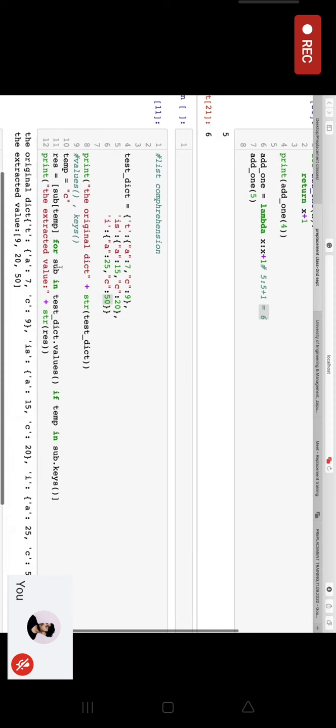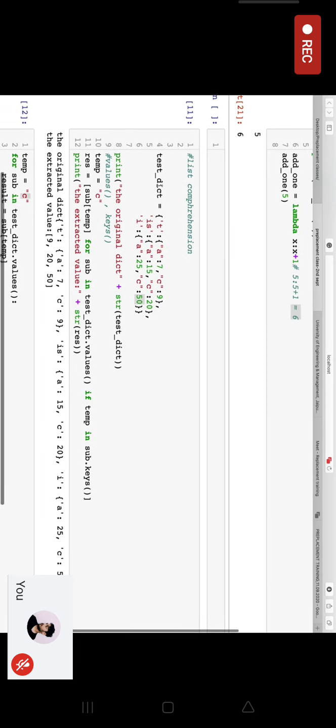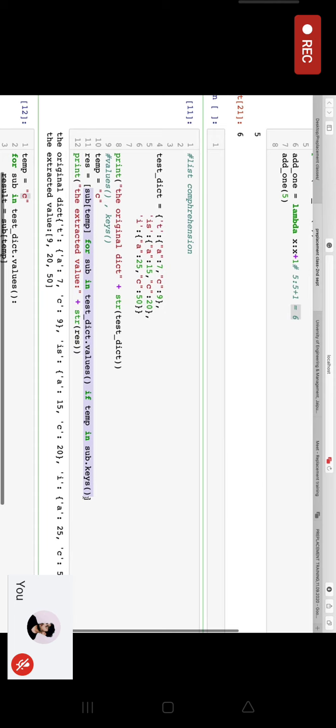So next class, we will do more problems based on the list comprehension, because we will see many programs where, ma'am, please show that lambda function once.